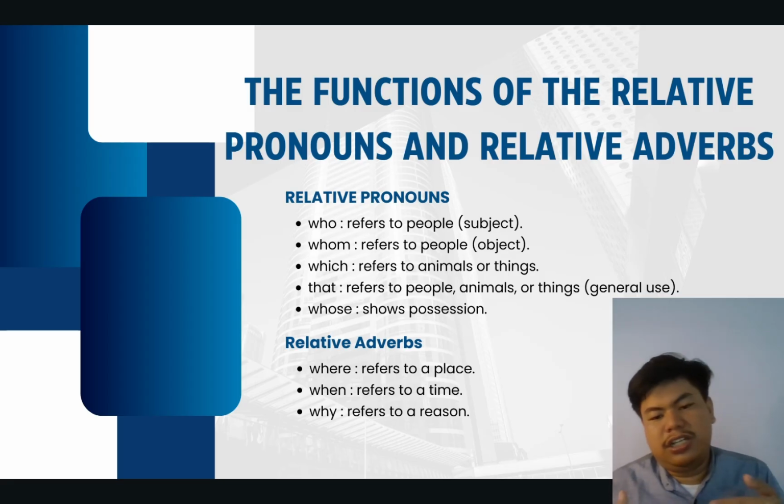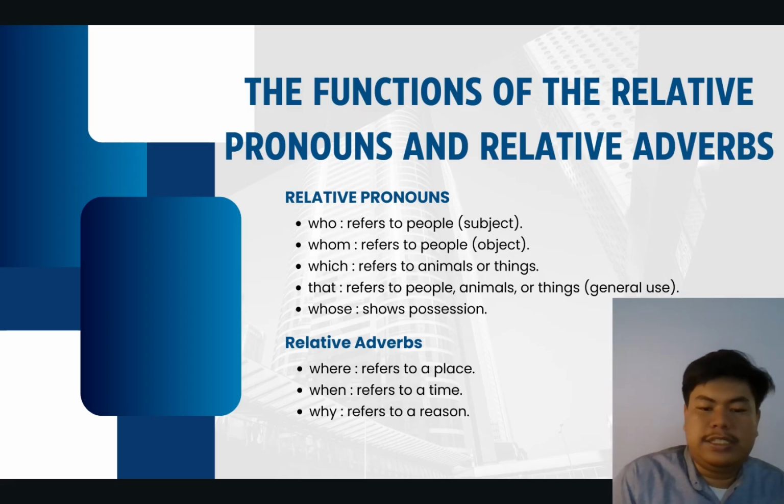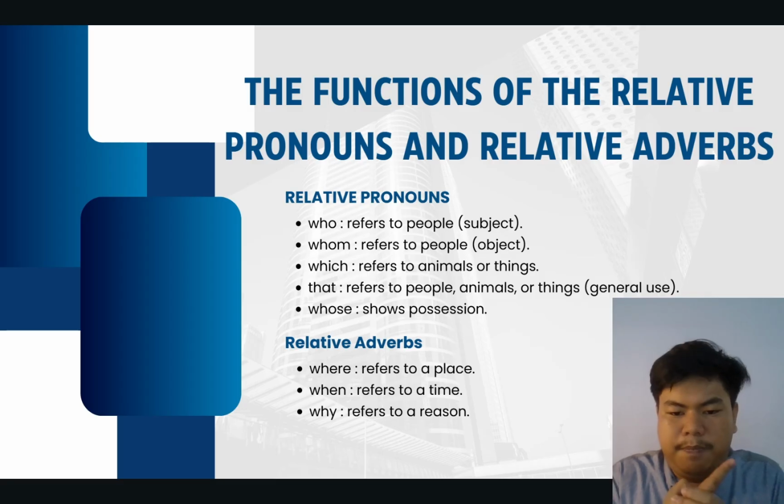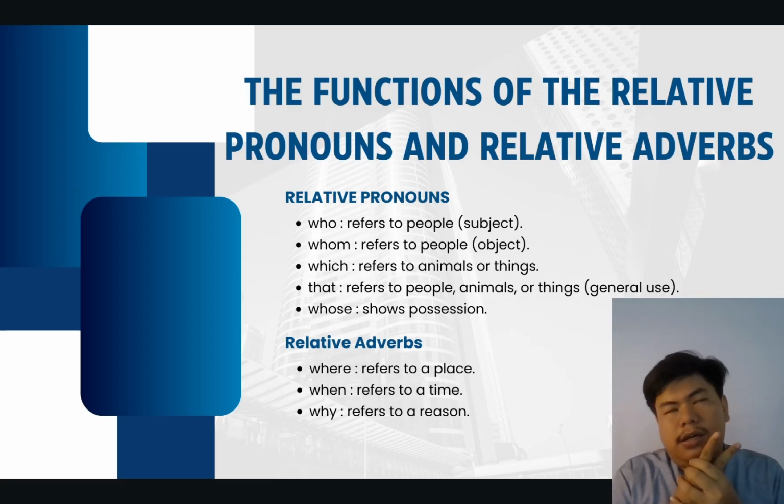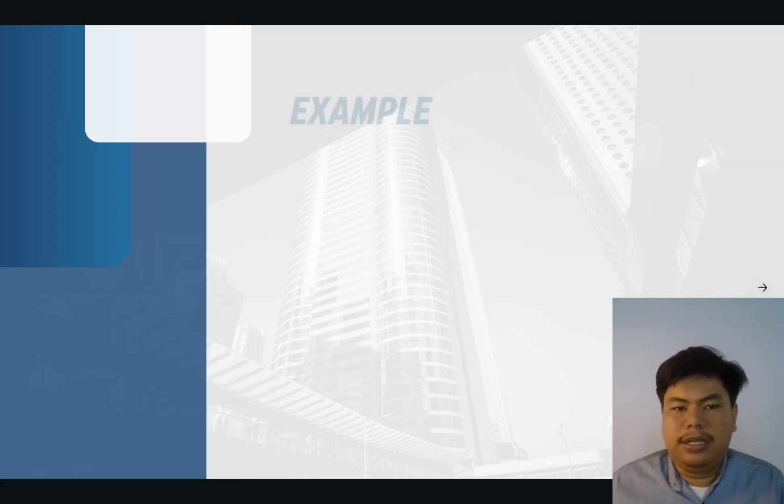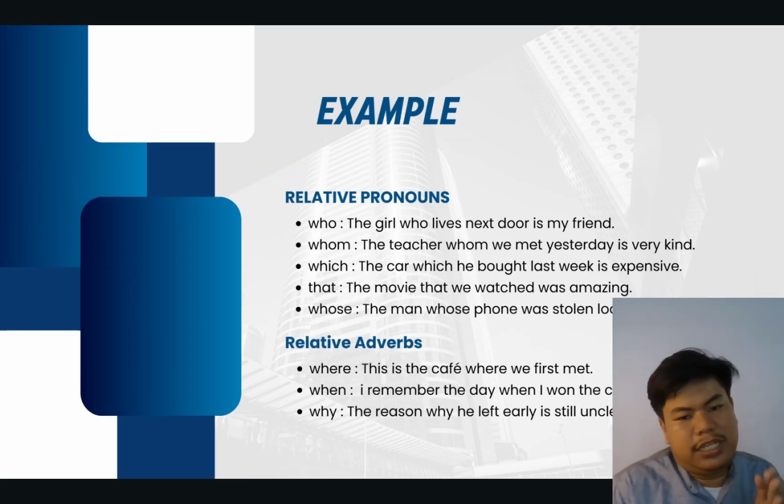And then the next one is relative adverbs. The first one is where, which refers to a place. When refers to a time, and then why refers to a reason. And then the next part is examples of the relative pronouns and relative adverbs.